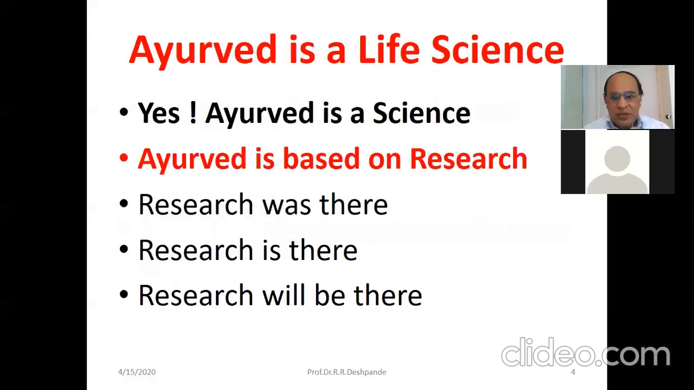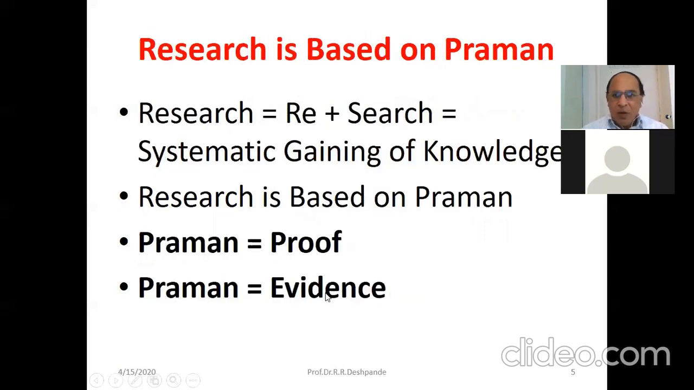So first you must understand Ayurveda is not only a medical science, it is a life science, and whenever we call anything a science, it is based on research. That's why my claim is that in Ayurveda, research was there, research is there, and research will be there, because research is always based on Pramana. Very important word, you can write down the word Pramana.